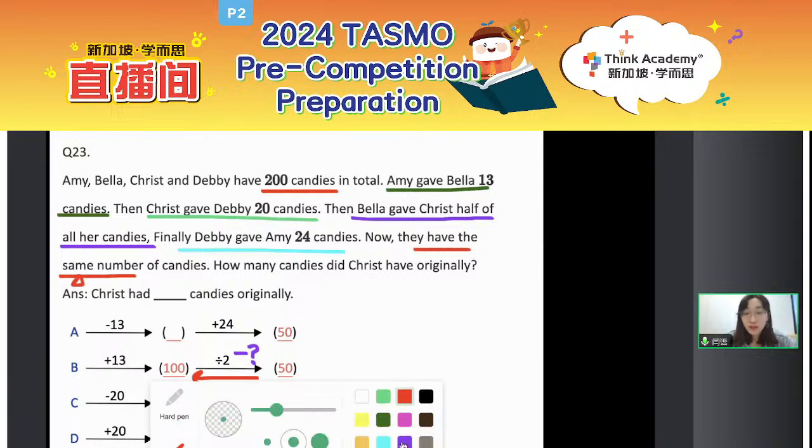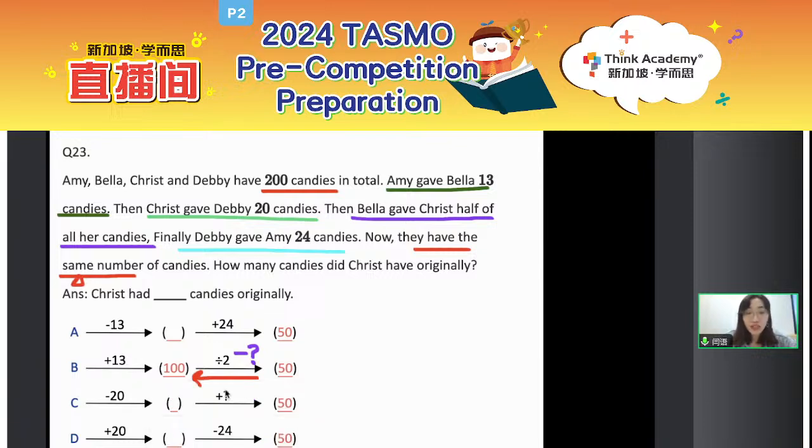So after you figure out the value of the question mark is 50, here we can just write it down. Okay, so here that is plus 50. Which number plus 50? That is still 50. Quite easy, that is 0. Good job. So can we say that my final answer is 0?